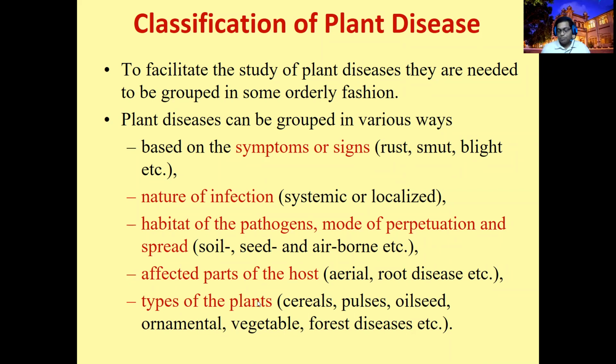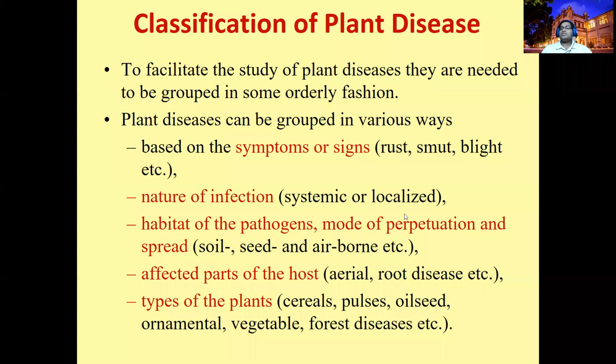For example, based on the symptoms and signs, you can call it rust, smut, or blight: this is a rust disease, this is a smut disease, this is a blight disease. The nature of the infection can also be classified as systemic or localized. For example, in wilt, the Fusarium wilt is systemic because it targets mainly the vascular tissues.